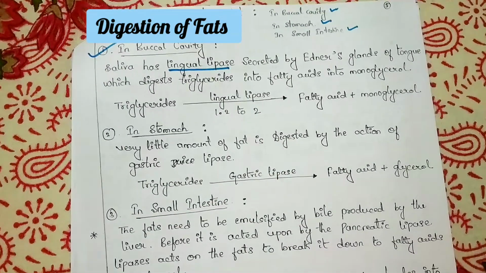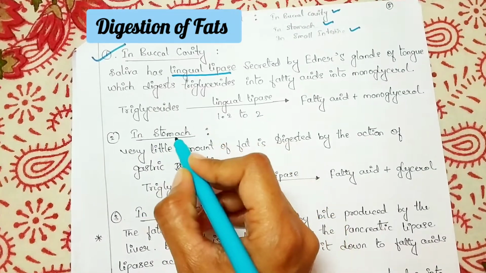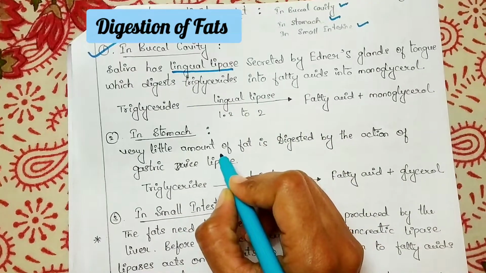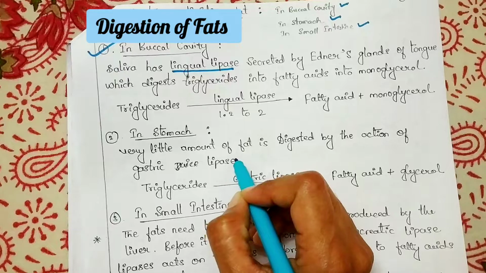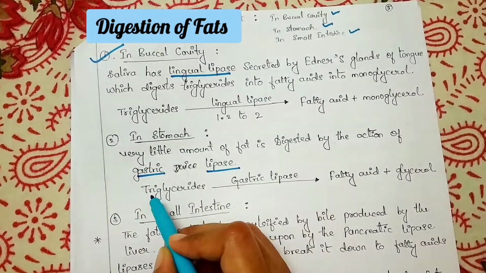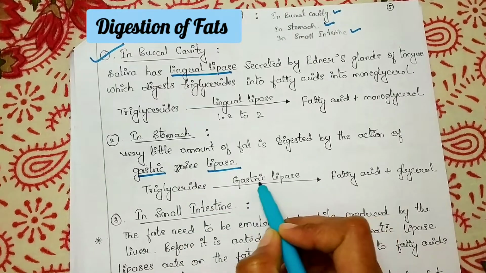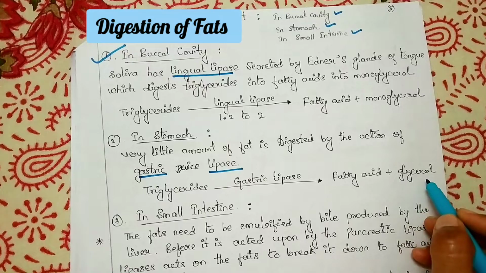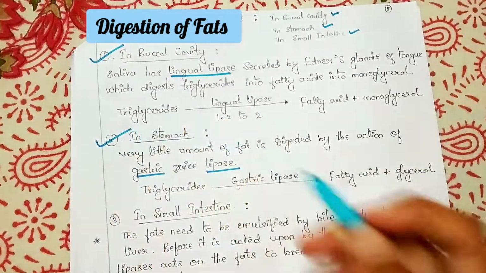Now we will move on to the second one, the stomach. Here a very small amount of fat is digested in the stomach by the action of an enzyme called gastric lipase. The triglycerides, by the action of gastric lipase, are converted into fatty acid plus glycerol. That's in the stomach.